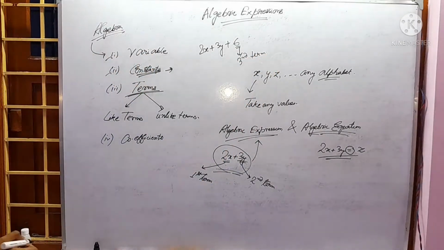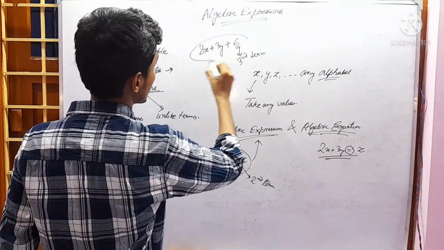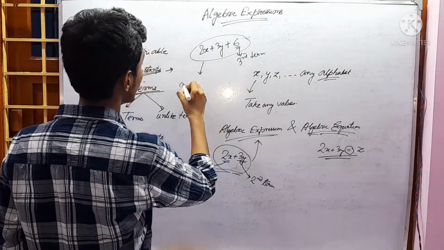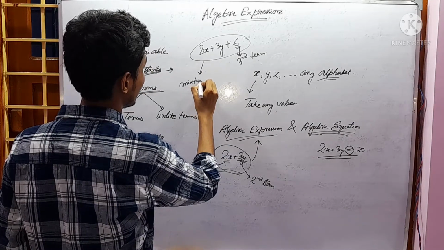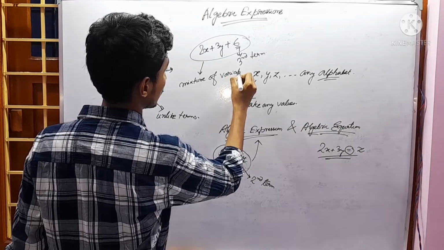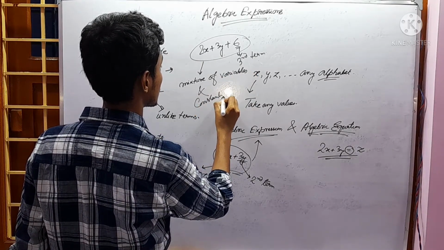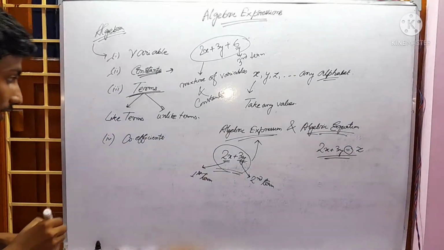This is the third term. Okay. So this algebraic expression is a mixture of variables and constants.